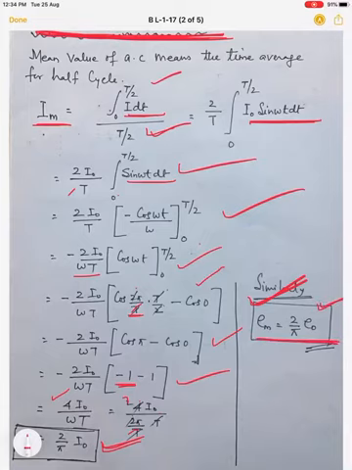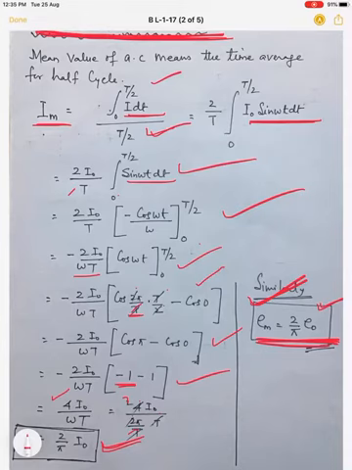Right? If we change the limit from 0 to T to T by 2 to T, means the next half also we have to consider, we'll get the same result with a negative sign. So this is called mean value of alternating current, that is time average for half cycle, and that is a non-zero value. Right? So these are the two small derivations we have to prove mathematically. The average value for full cycle is 0, and the mean value is 2 by pi times I naught, or 2 by pi times E naught.